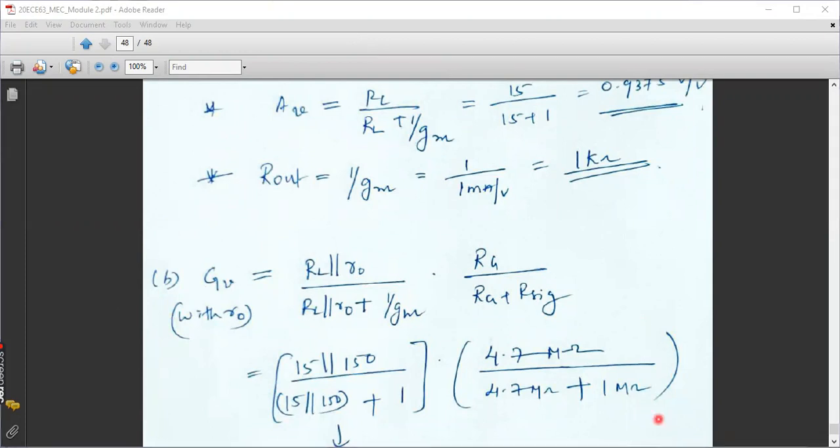So no need for conversions here because both signal resistance and gate resistance both are in mega ohm. So no need for conversion. You can keep it as such because they will cancel. Mega ohm will get cancelled. So no need for conversion. And keep this resistance in kilo ohm itself. So that this fraction will also get cancelled. Units.